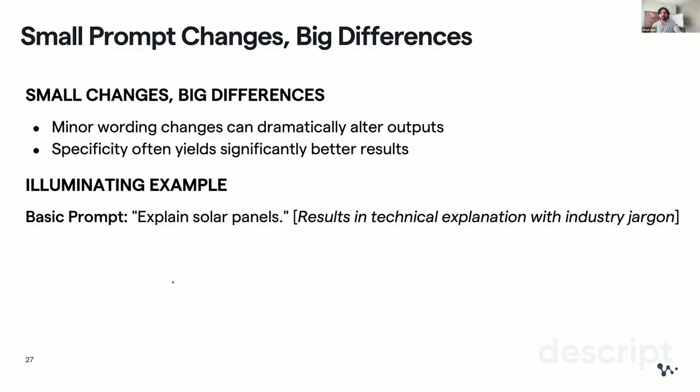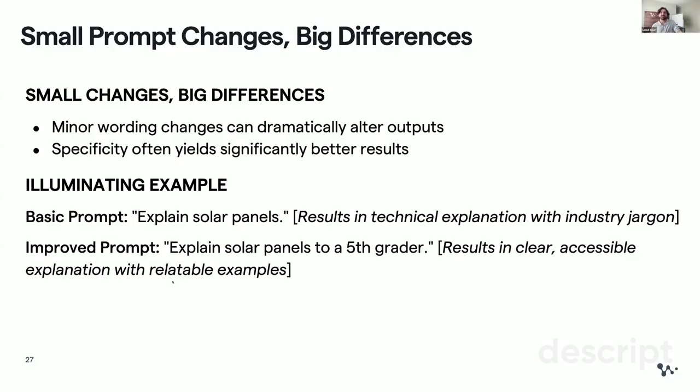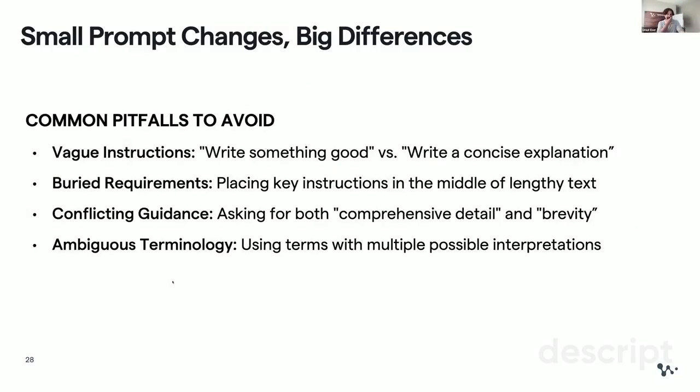Here's an example: explain solar panels, right? You can get a technical explanation with industrial jargon you might not be familiar with. But if you add a small change, saying "for a 5th grader," to the prompt, then you get a much clearer, more accessible explanation. The output is going to completely change with just a little addition. It's a couple more tokens that you insert, and then the entire trajectory of this diffusion is going to change, and you're going to get a very different answer. So I'm just trying to give you the intuition of how these models work.